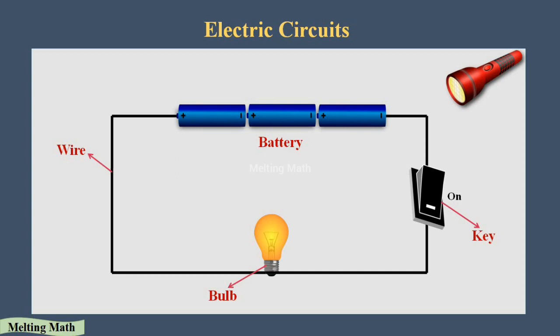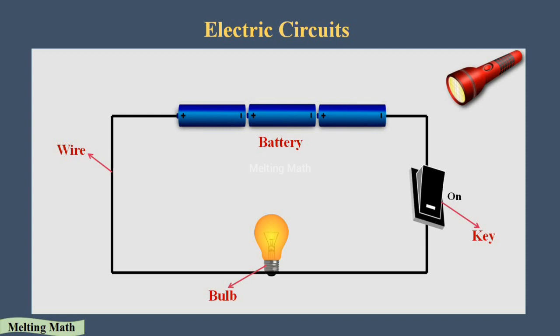That only helps the torch to glow. Okay, if you place the same terminals together inside the torch light, it will not work. As I said, in the cell the flow of electrons will be through opposite terminals only. You have to place the cells in opposite terminals.